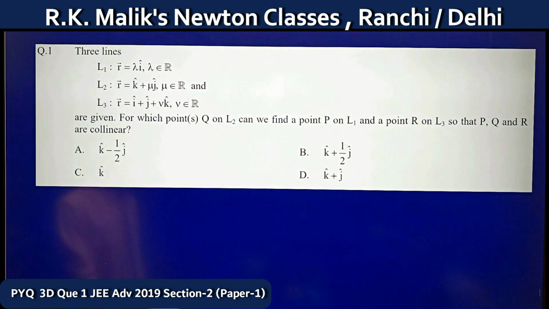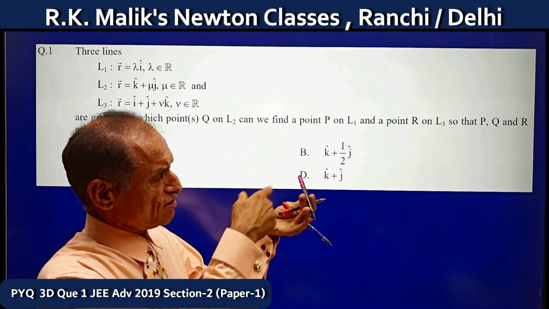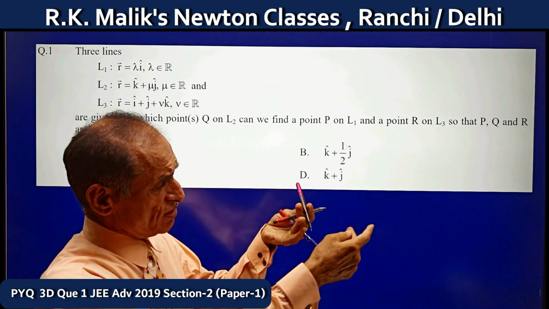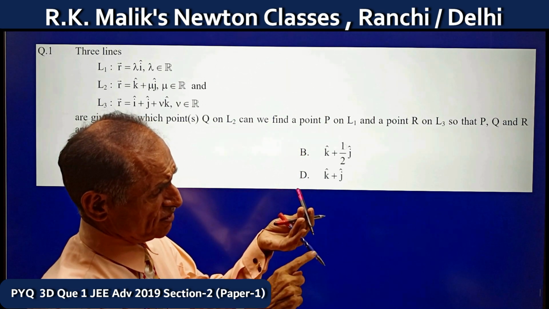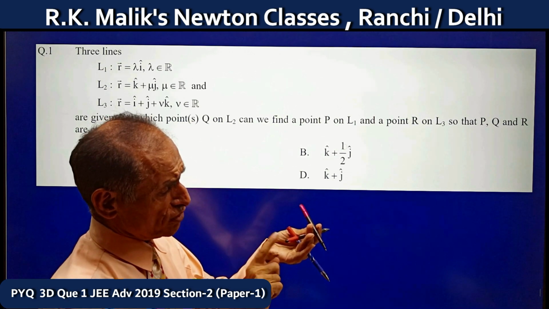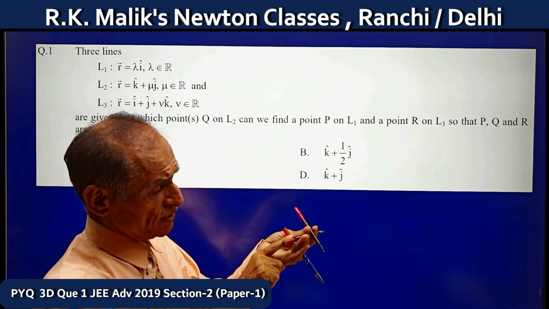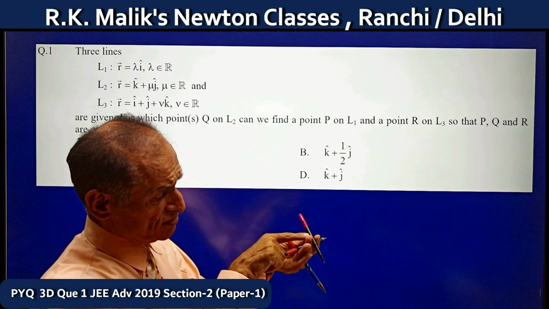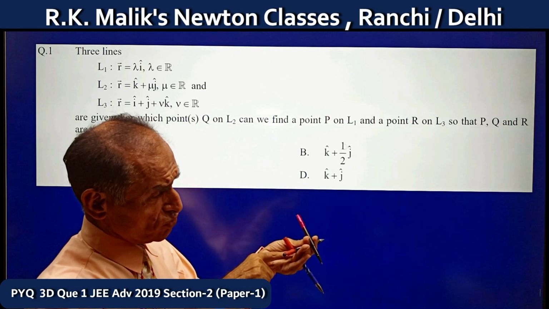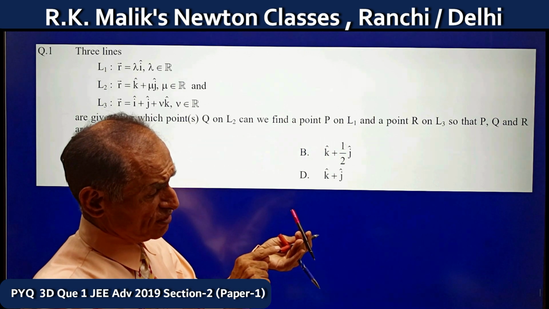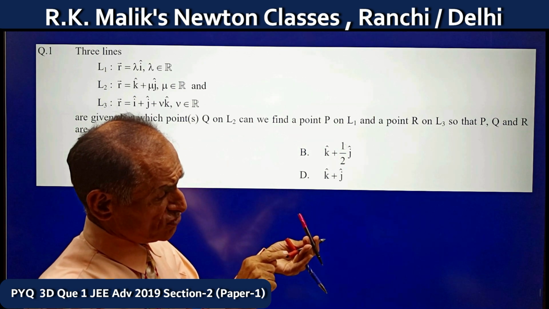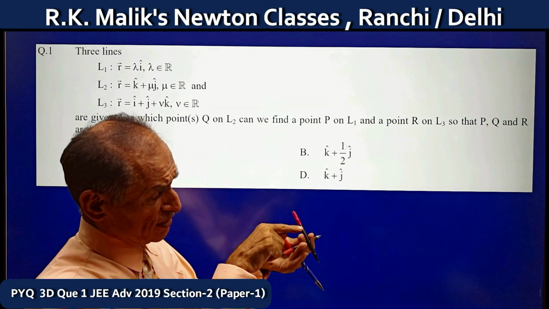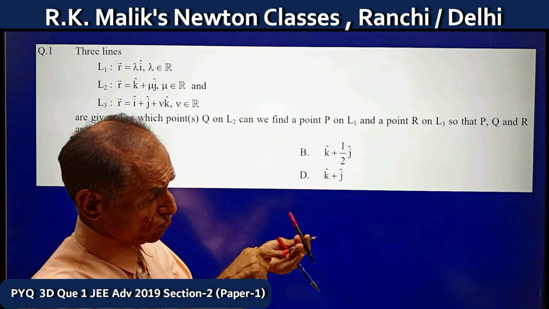First, I will tell you the meaning of the question. According to the question, suppose these three are lines in three-dimensional space: this is the line L1, this is the line L2 and this is the line L3. For most of the points on this line, say this point, there exists a line which passes through this point and cuts this line also and this line also. But there are a few points on this line from where it is not possible to find a line passing through this point and cutting this line also and this line also.